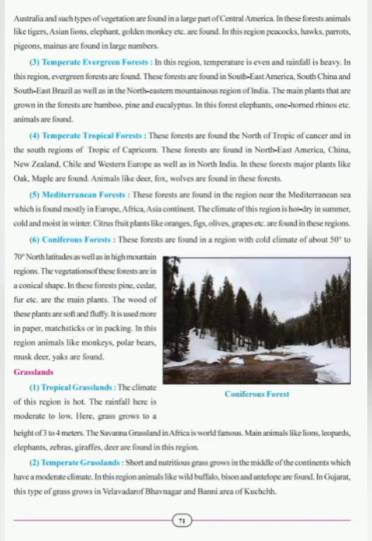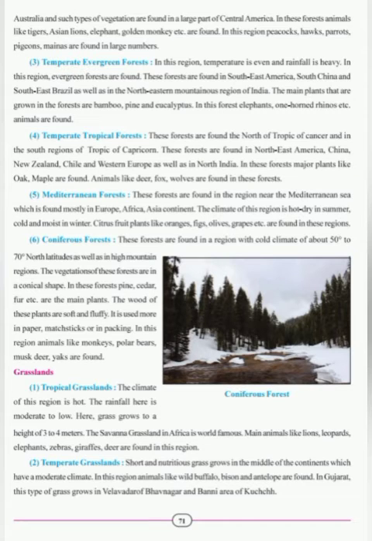Students, temperate deciduous forest. These are found in the north of Tropic of Cancer. Temperate tropical forest is also known as temperate deciduous forest and they are found in the north of Tropic of Cancer and to the south of Tropic of Capricorn. These forests are found in Northeast America, then in China, New Zealand, Chile, Western Europe and North India. The trees found here are oak, maple, etc. in this forest and the animals like deer, foxes and wolves are found in these regions.